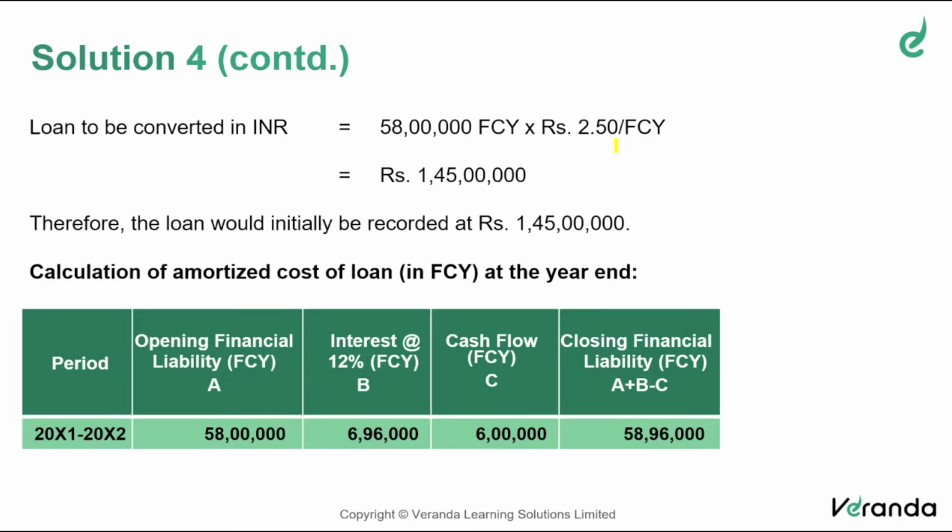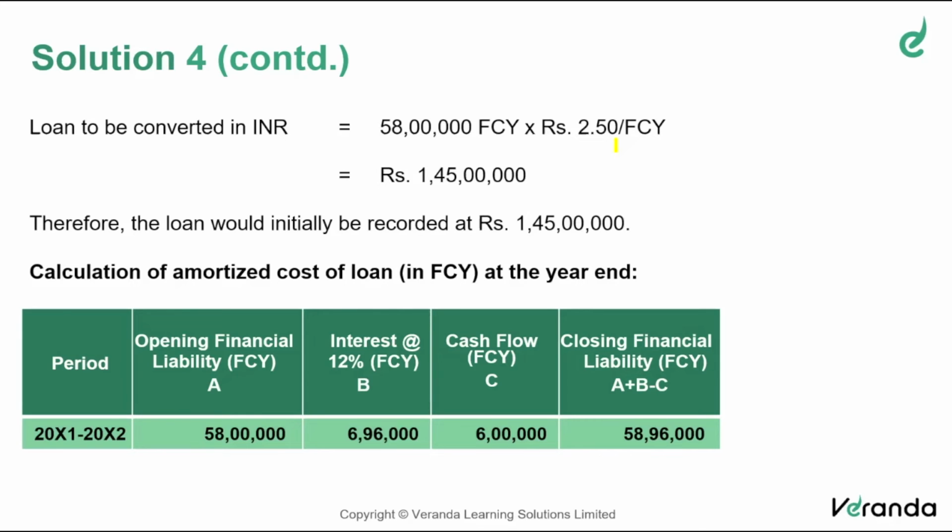If you want, you can calculate and see 58 and 12% comes to 6,96,000, whereas the actual interest will be 6 lakhs. That is 10% of 60 lakhs, 6 lakhs. So what will be the closing balance? Very simple. Opening balance plus effective interest minus interest, 58.96 lakhs. So at the end of the year, the loan in foreign currency will be 58 lakh 96,000.